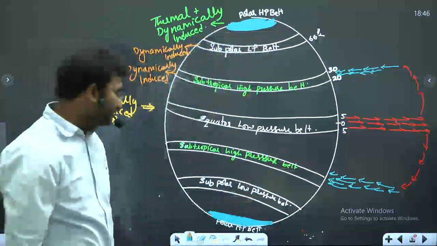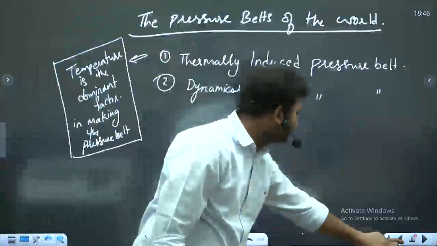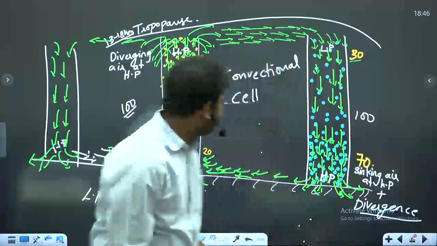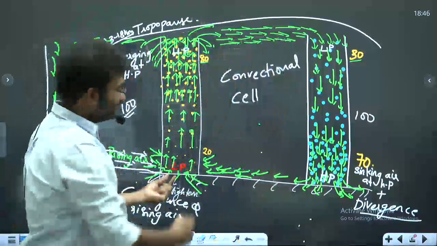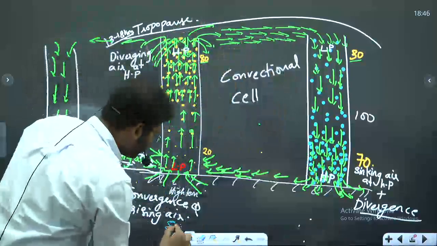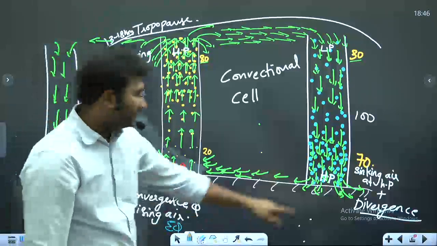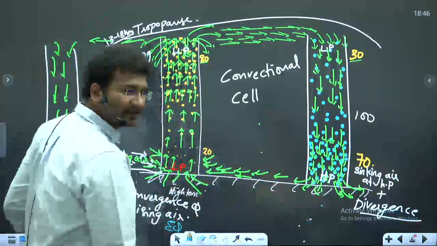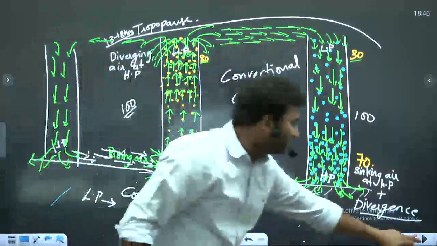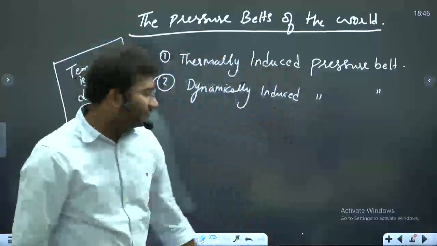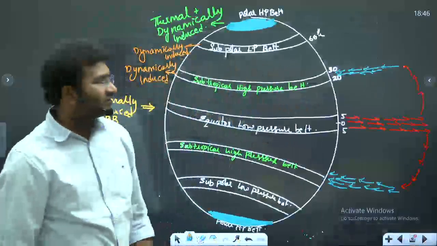Yes. The convectional cell that I made: in the low pressure the air is rising, and it is diverging. This is your equator, right? This is your subtropical high pressure belts on either side. It is making a cell like this. So this kind of cell, you will call it a convectional cell, and this convectional cell has a name to it.